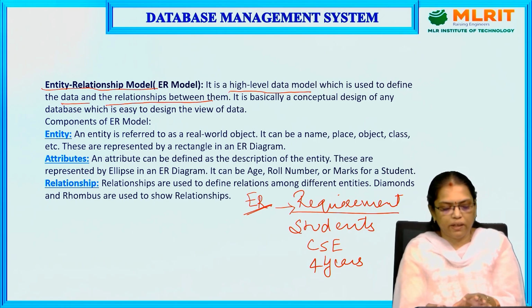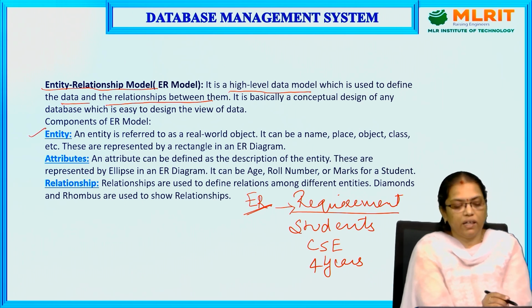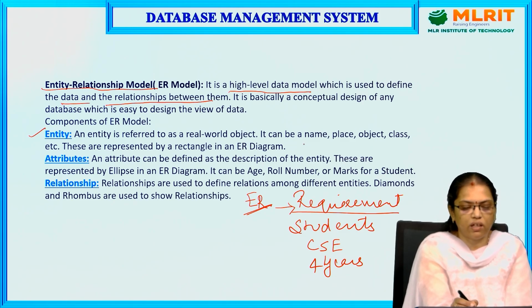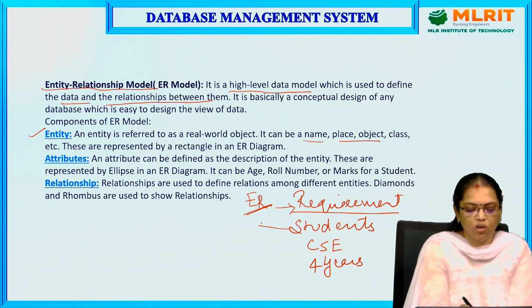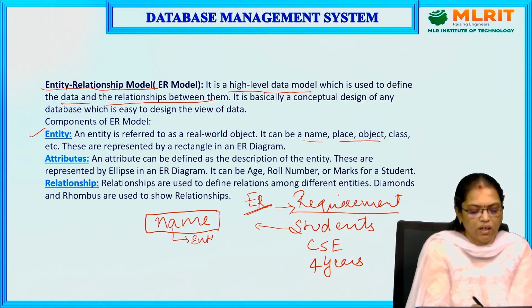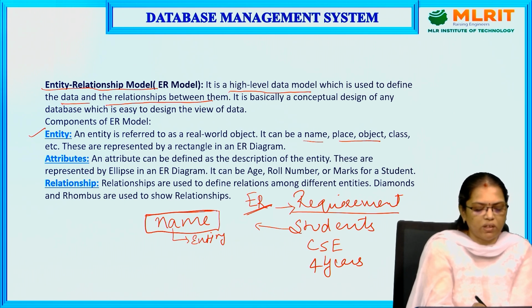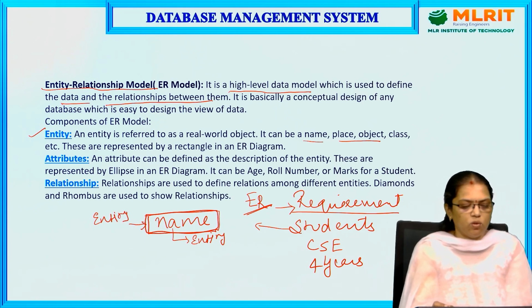Before designing the data, there are some terms that we need to know. The first one is an entity. An entity is a real world object. It can be a name, place, object, class, etc. What do you mean by real world object? If you take the example of students, obviously the students will have a name, yes or no? This is what we call an entity. And how is it represented? Entity is represented by a rectangle.